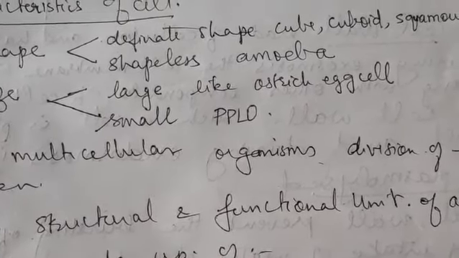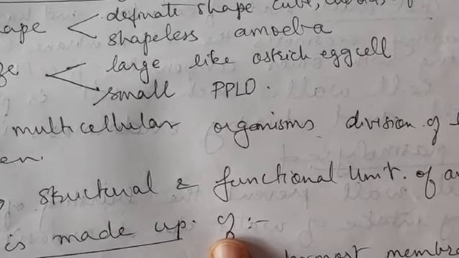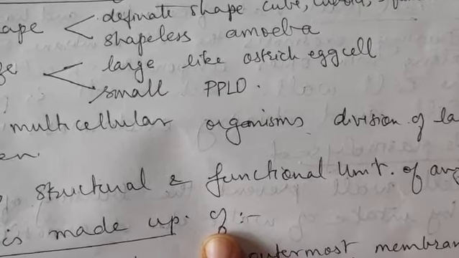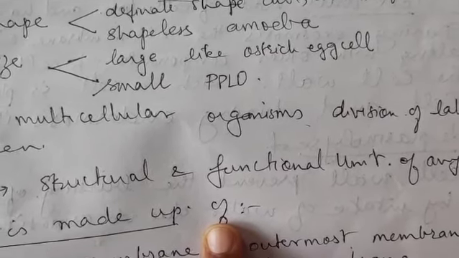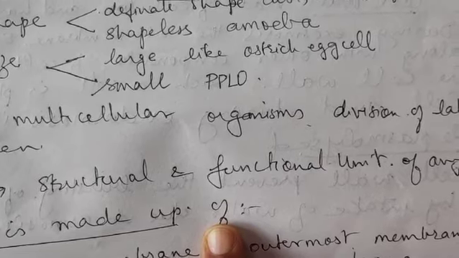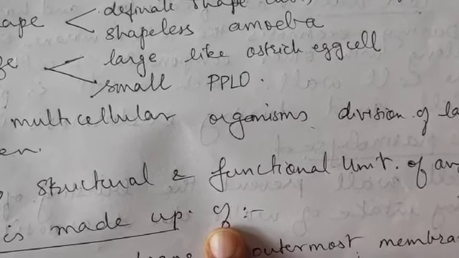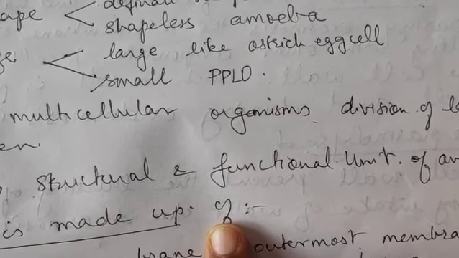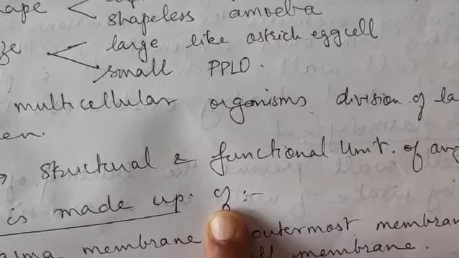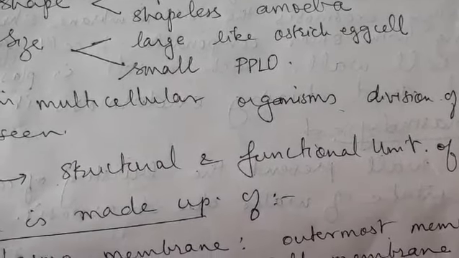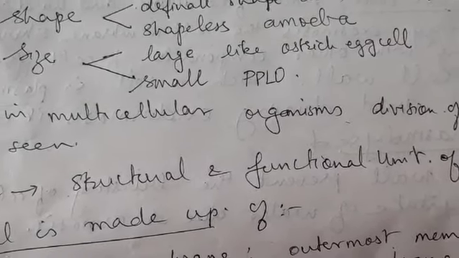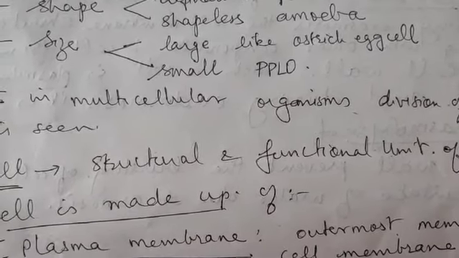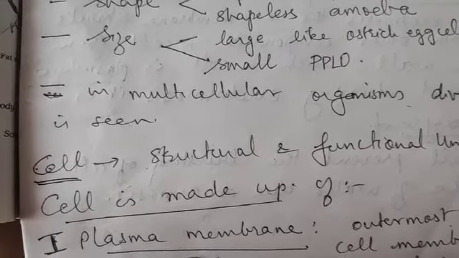Function, on the other hand: the function of the entire body will depend upon the function of the group of cells which are taking up a definite function. As I told you, digestion. For digestion, whatever cells are involved, their mechanism, the secretions, that is entirely different from those cells of your eye, isn't it? So the structure and function of a human body, of a plant body, is because of the structure and function of the cells present in it.